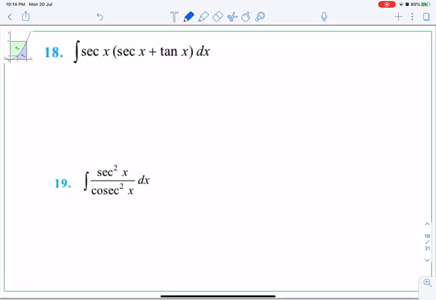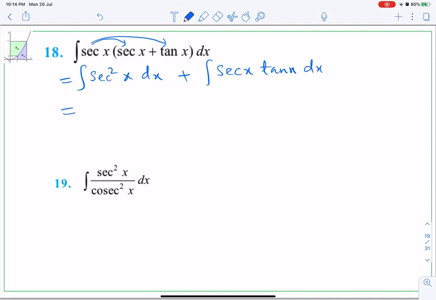18th. So now here also we have to open the bracket. So it becomes integral sec square x dx plus integral sec x tan x dx.